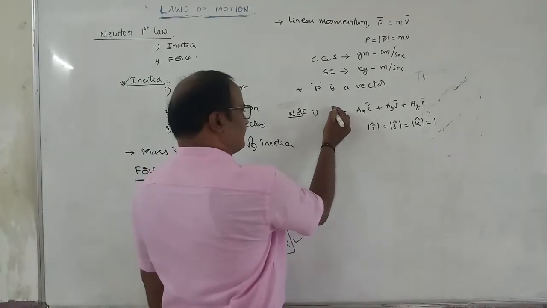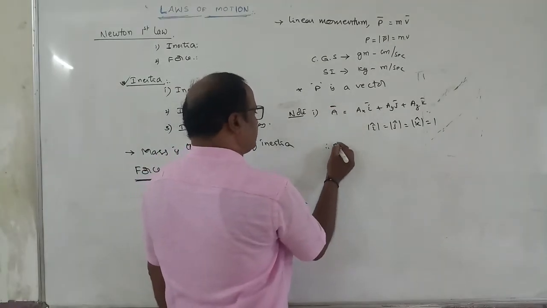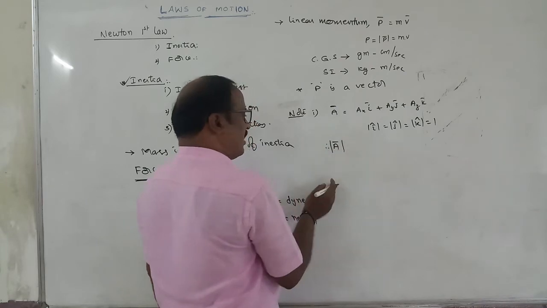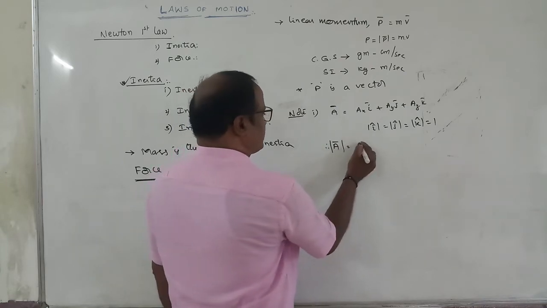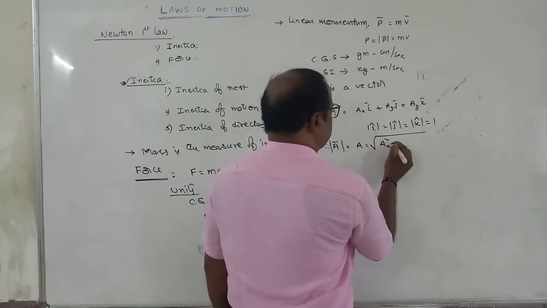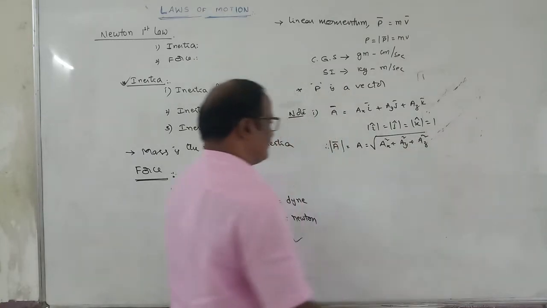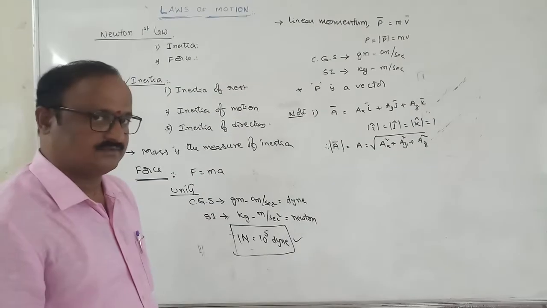So this is the vector A bar. How do you determine the magnitude of the vector? Magnitude is represented by modulus of A bar, that is A, and this is equal to root of AX square plus AY square plus AZ square. This is the magnitude of the vector. You know?